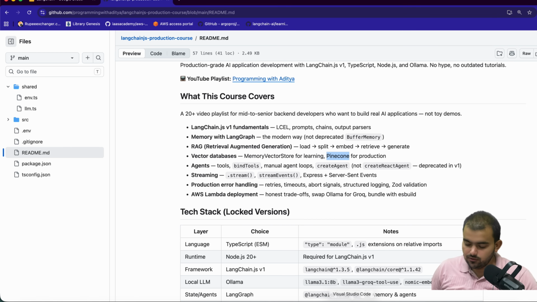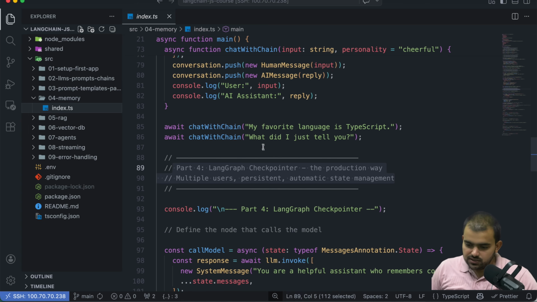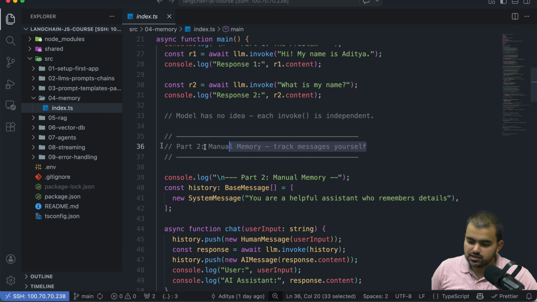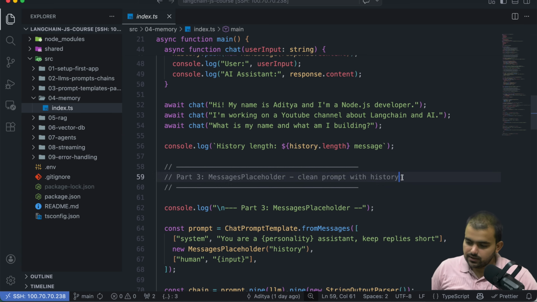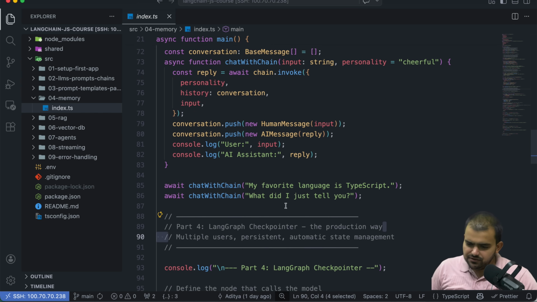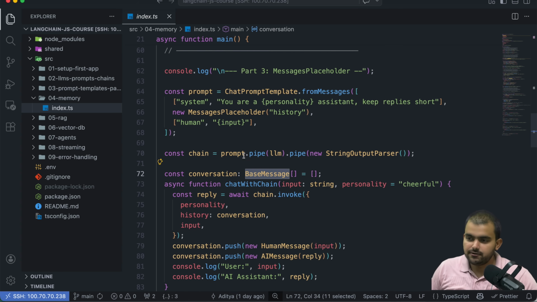I already wrote the code, but whenever we learn, I will rewrite all of this code one more time. First we'll discuss the problem: what is the problem and what is the manual solution for it, then an improved way, and then the production-ready way. If you don't understand what this conversation or this base message type is, no need to worry. We will discuss it in detail and you will get a complete idea.